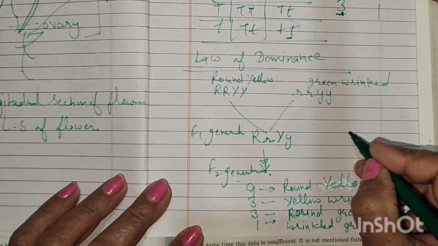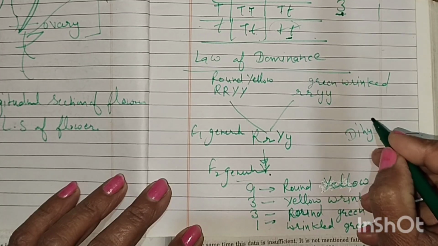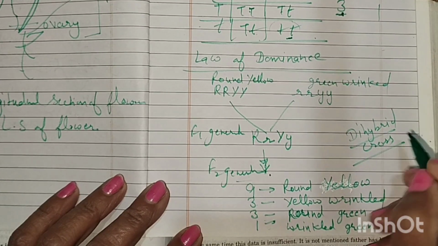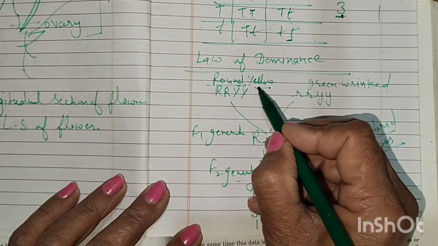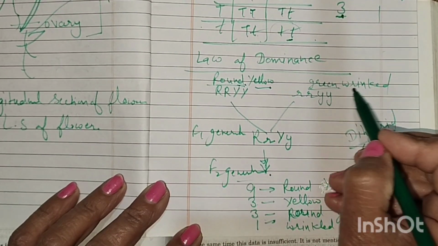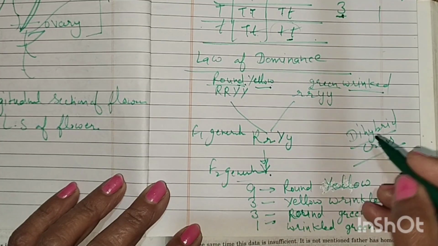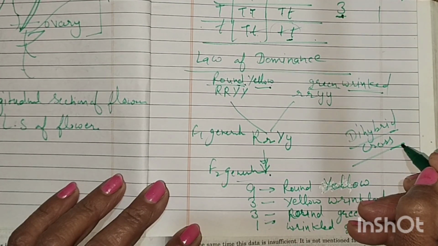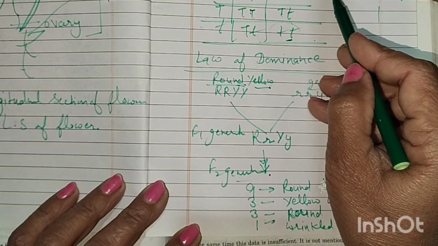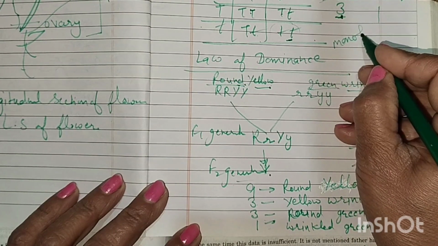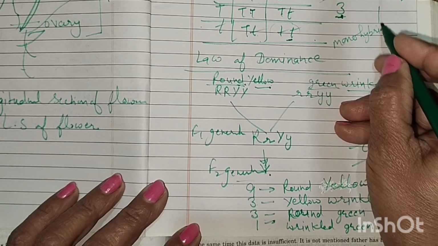This is called the dihybrid cross, because he crossed two characters, seed shape and seed color. But here there is only one character, that is height. This is called the monohybrid cross.